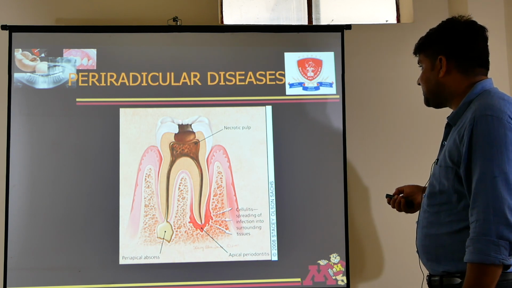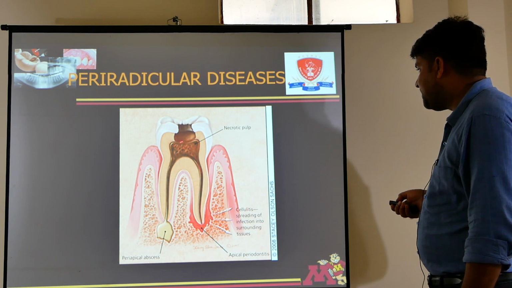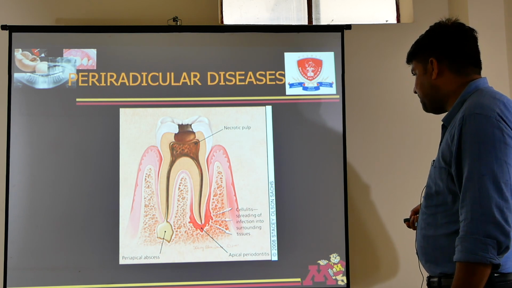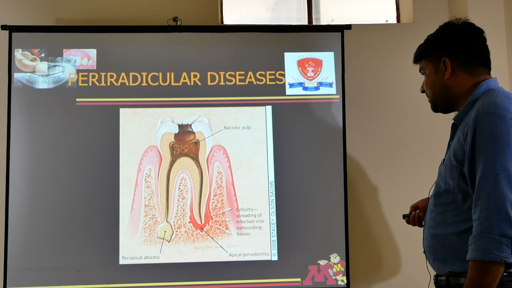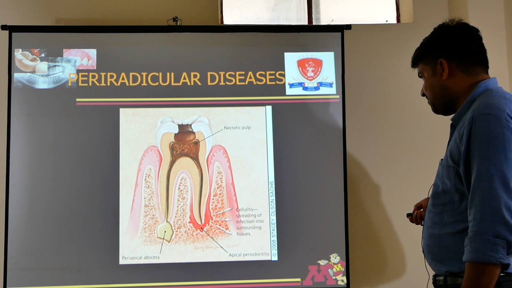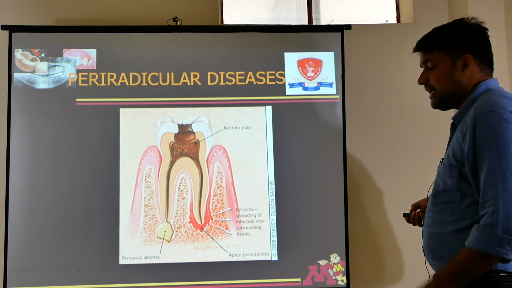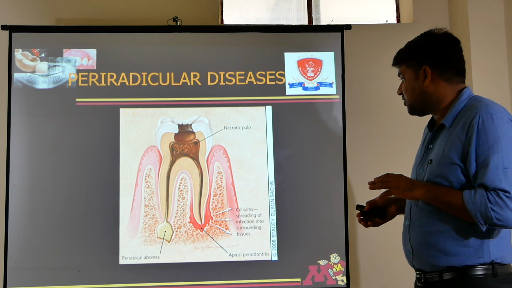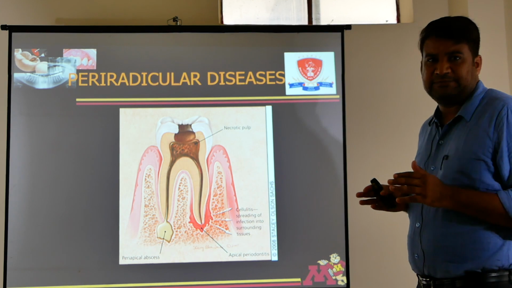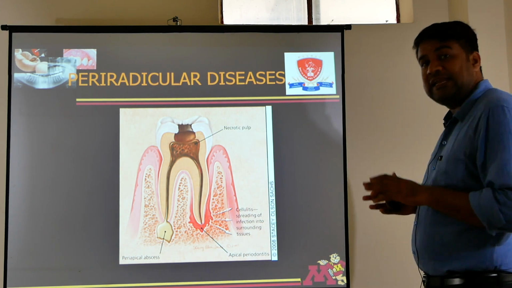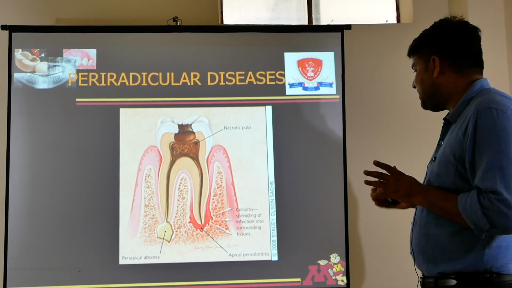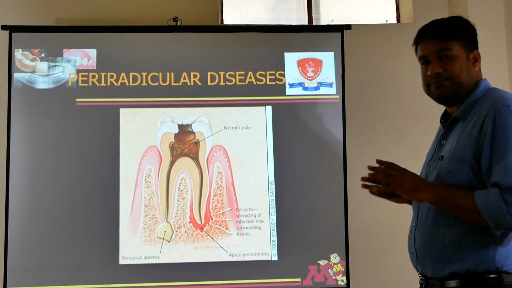See, this is enamel, dentine, pulp. Infection has reached the periapical area. This is periapical abscess, and this is apical periodontitis. See the difference between apical periodontitis and periapical abscess. Clinically, there will be no swelling in apical periodontitis. There will be swelling in periapical abscess. This is the clinical presentation. Pain in both the cases will be there, but tenderness on percussion is present in apical periodontitis and also in periapical abscess.